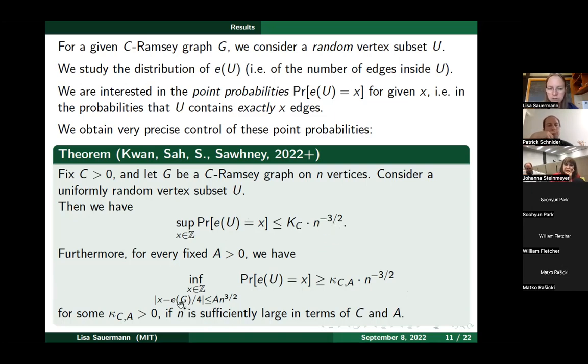And if x is reasonably close to the expectation of this random variable E of U, then the point probabilities are also each at least of order n to the minus 3/2.